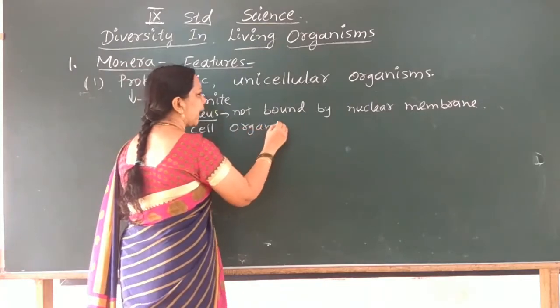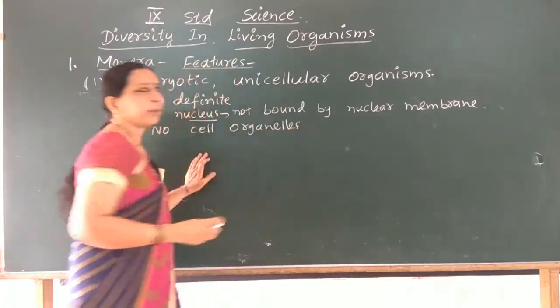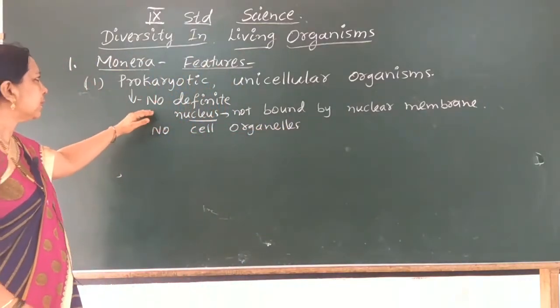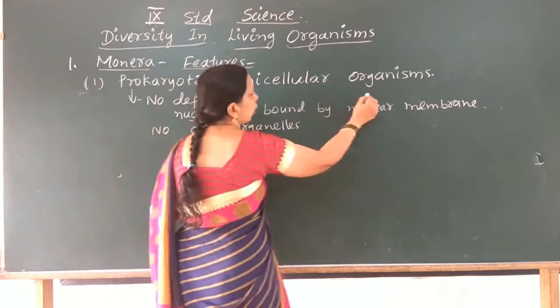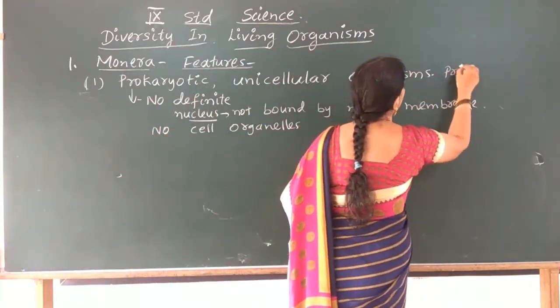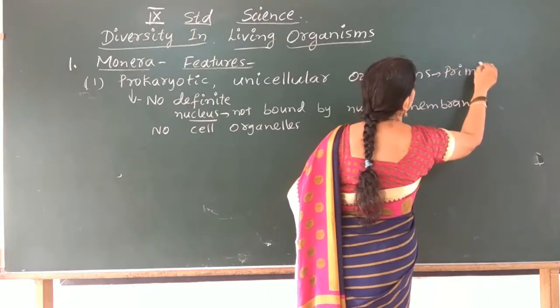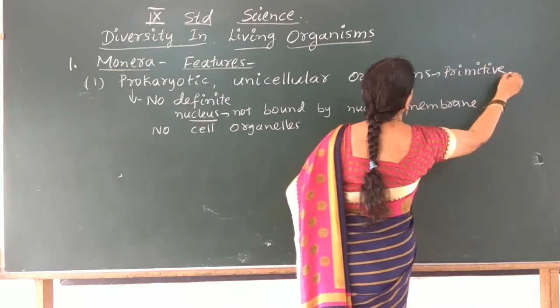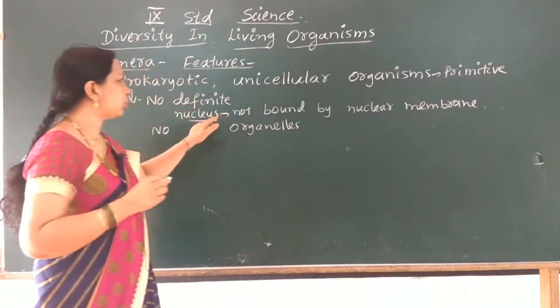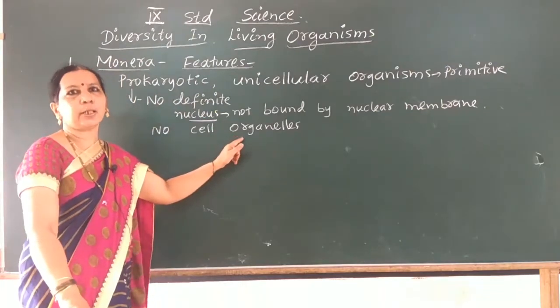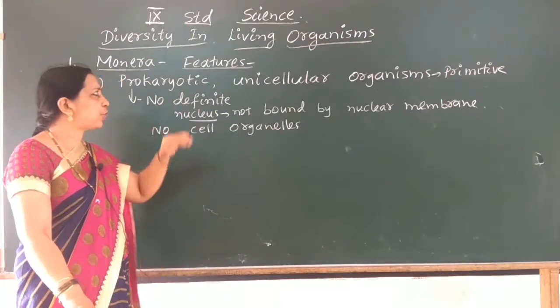So these organisms are primitive organisms. Without a definite nucleus and cell organelles. So what is the first feature?